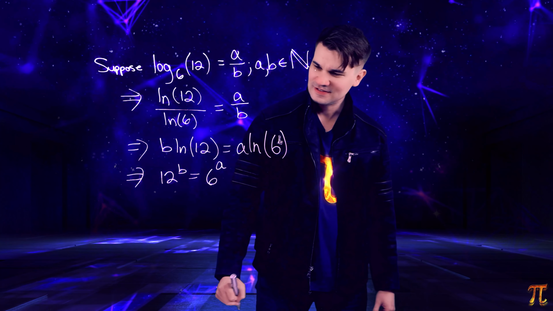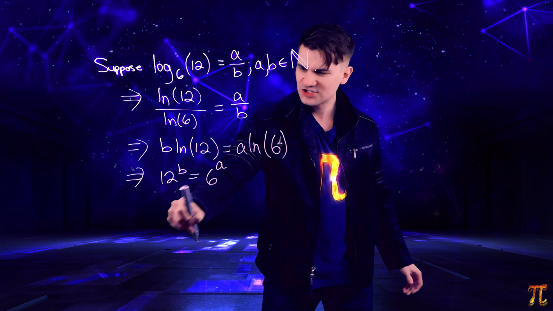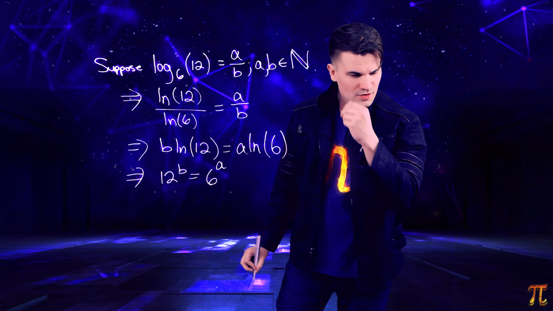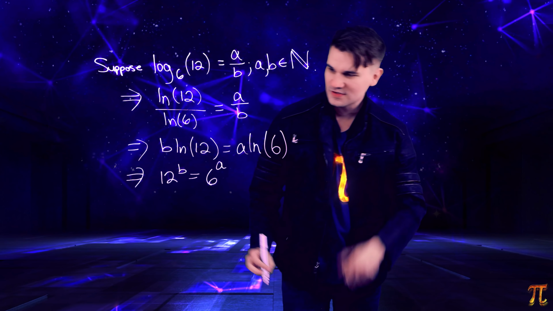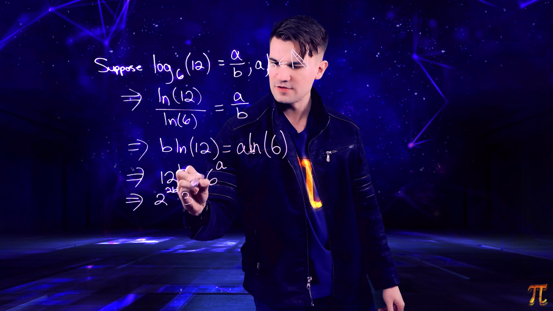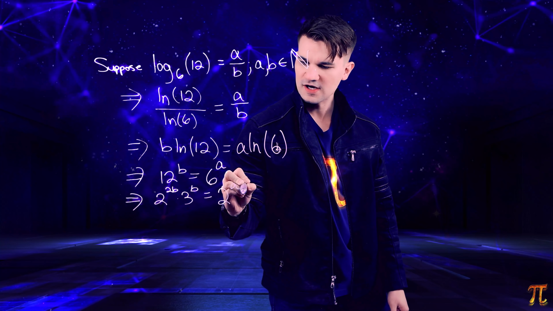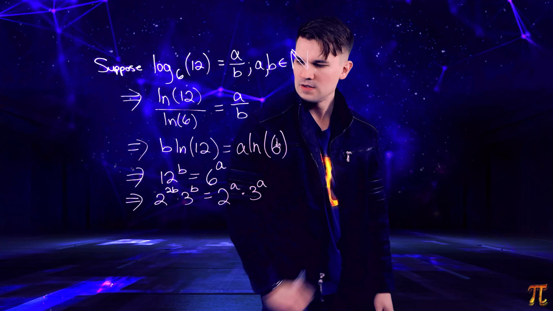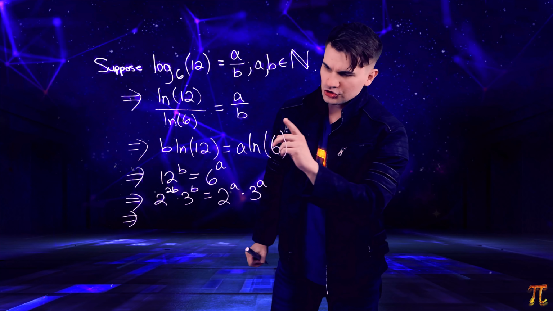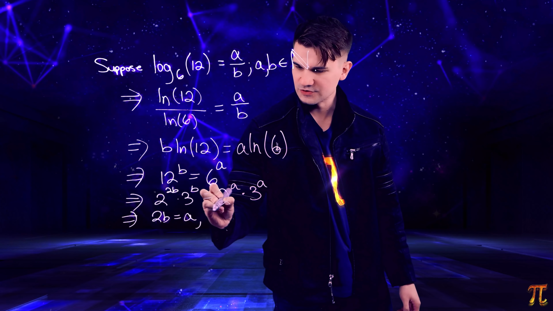Alright, now this is not immediately a contradiction, but the next thing we can do is use the prime factorizations of 12 and 6 and see what happens. So 12 is 2 times 2 times 3, so we get 2 to the 2b times 3 to the b equals 6 is 2 times 3, 2 to the a times 3 to the a. Alright, and this implies that 2b equals a and b equals a.